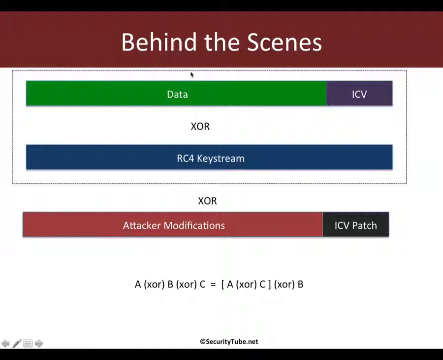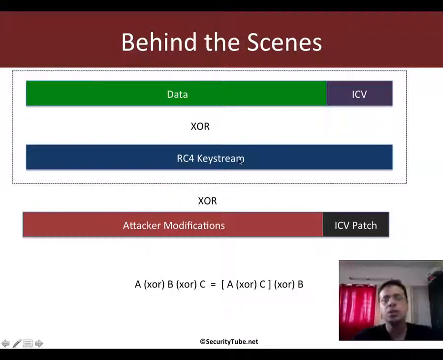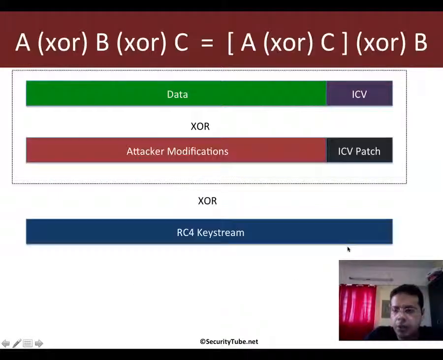So instead of visualizing this as plain text data XORed with the RC4 key stream, which in turn is XORed with our attacker modification and the ICV patch, we can visualize this as the original plain text data and ICV getting XORed with the bit mask we have created to modify that data, along with a patch which will ensure that the new ICV which comes out is exactly correct for this modification, which happened by doing an XOR between the plain text data and the attacker modifications, right?